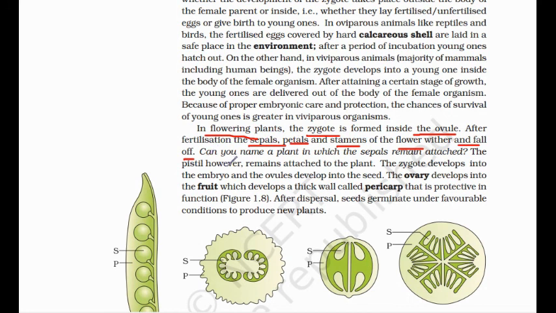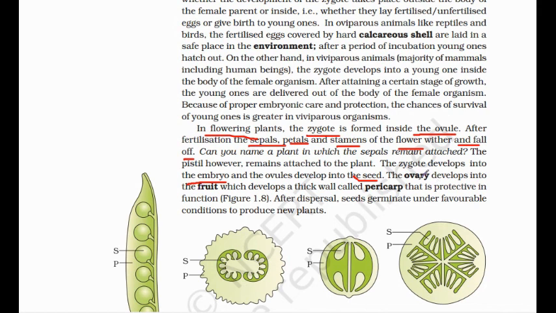Only the ovule remains, and this ovule grows to form the seed, and the ovary forms the fruit. The zygote forms the embryo, and the ovule forms the seed. The ovary develops into the fruit.